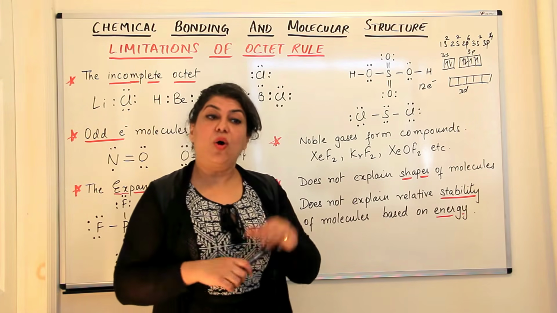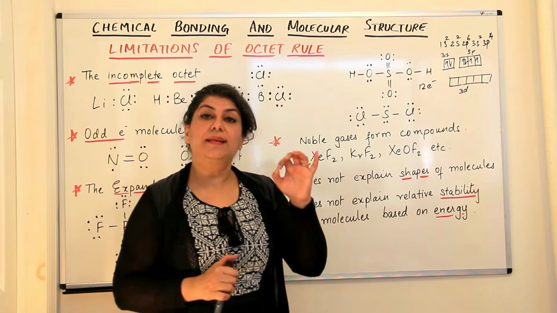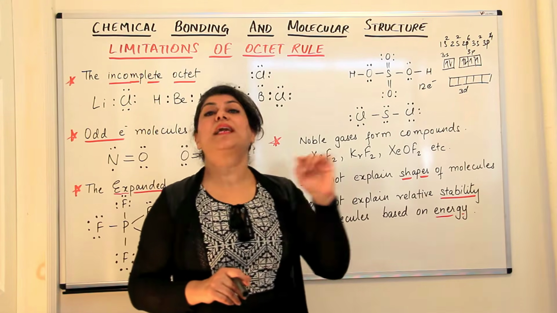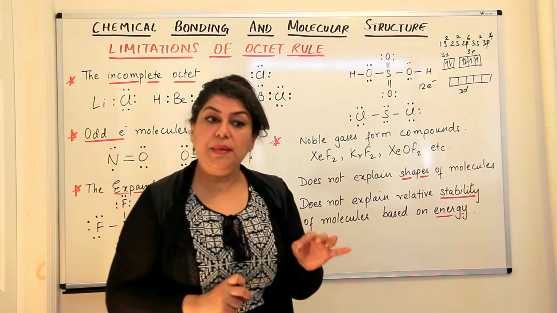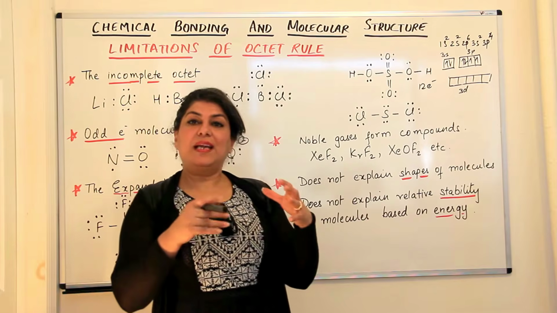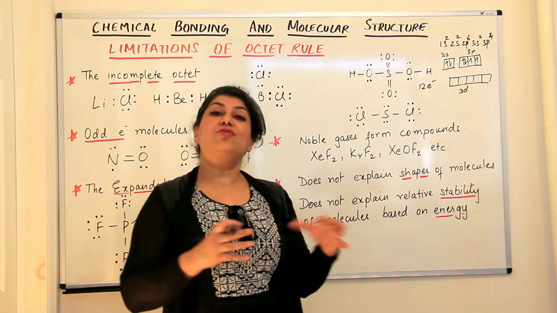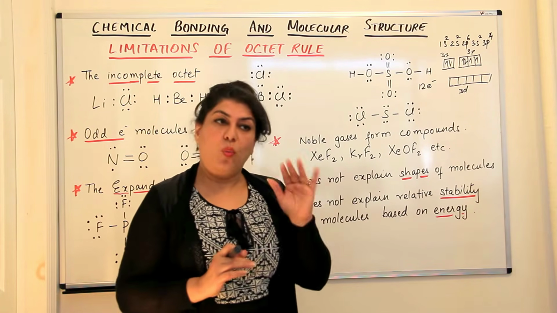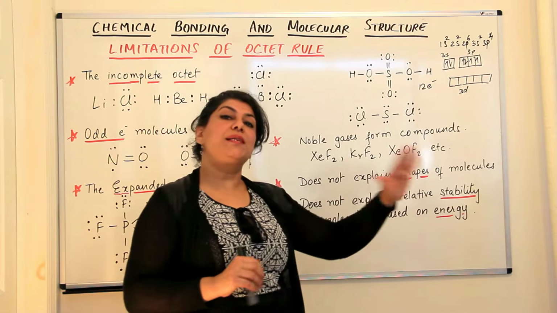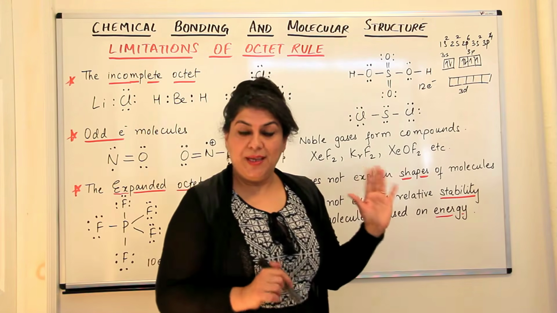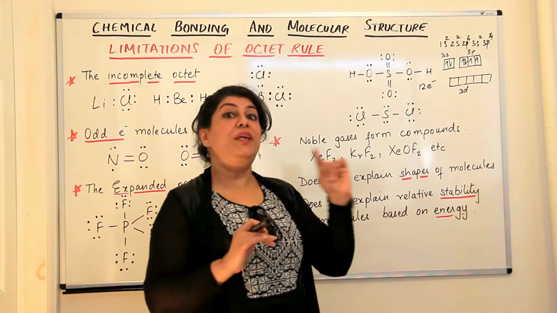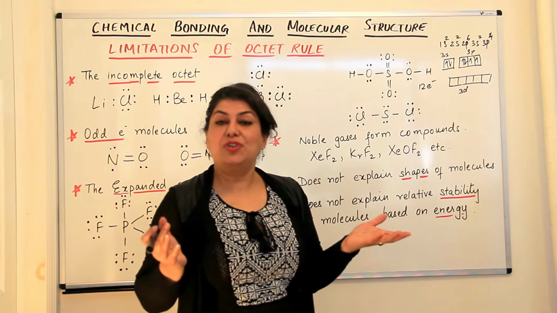Now, expanded octet is not possible in the case of elements which are present in the second period. The reason being that in the second period, the valence electrons are in the second shell. In the second shell, d orbitals are not present. 2d orbitals do not exist.